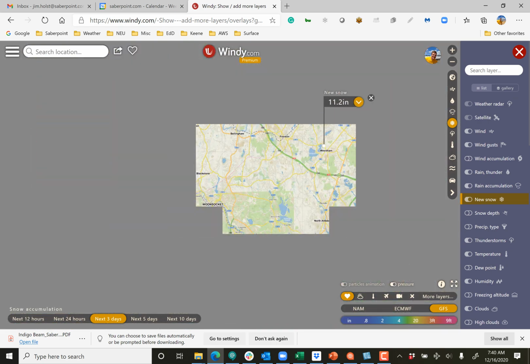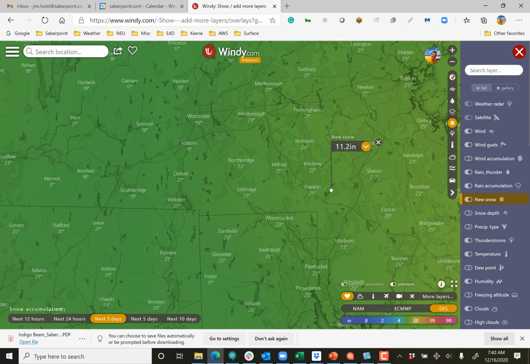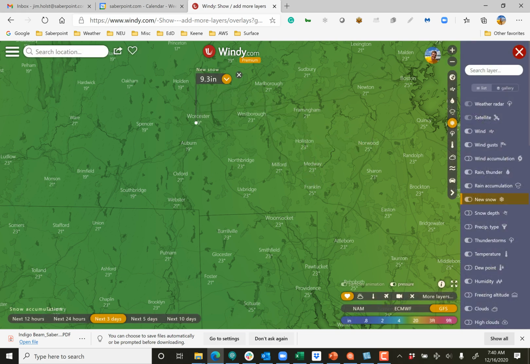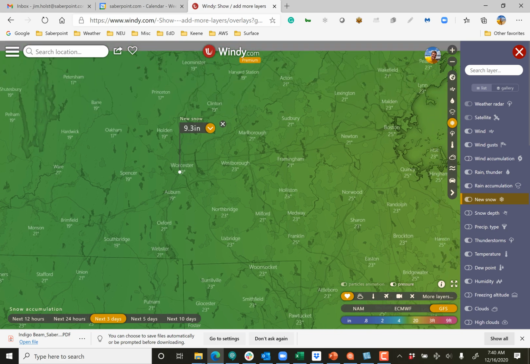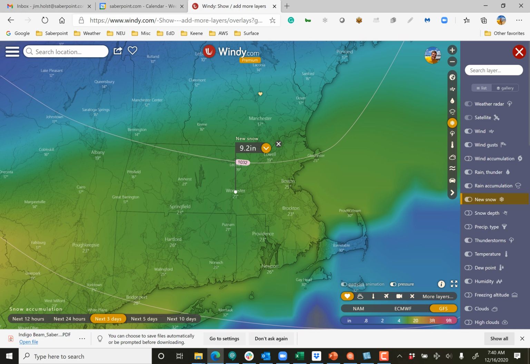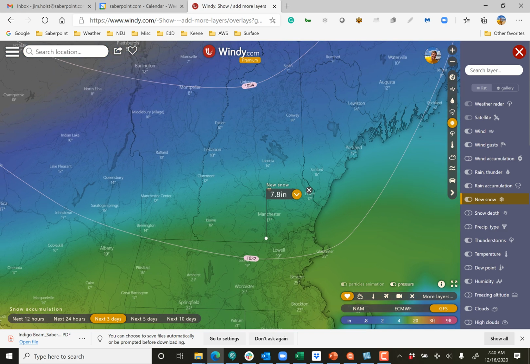And if you want to see another point, like for instance, if you're traveling, you just take the pin and move it. So if you're going to Worcester, for instance, you're going to see 9.3 here. If you ever wonder how a meteorologist comes up with these snowfall maps, basically the models are telling them what's happening in particular areas. And if you look through here, here's the 7-inch line, so I could draw a line right here and say this is going to be over 8 to the south and less than 8 to the north. You can kind of see this in the coloration they have here as well.